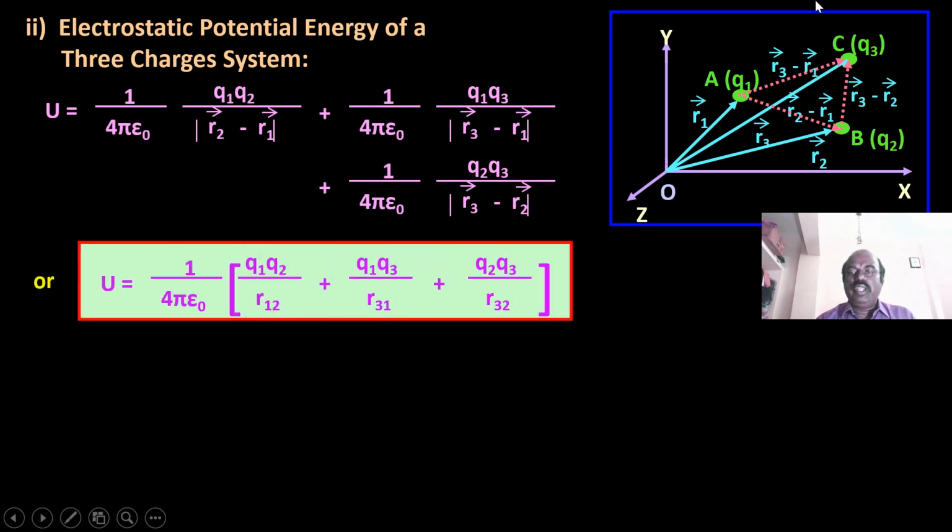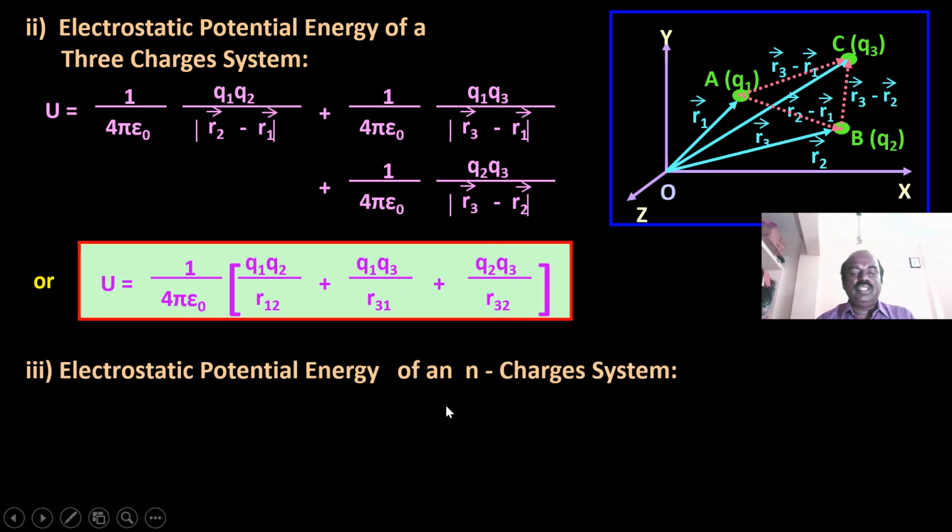If we want to calculate the electrostatic potential energy of this system, then we have to find the individual energies, and find the sum for these three charges. So U is equal to 1 by 4 epsilon 0 into Q1 Q2 by R12 plus Q1 Q3 by R31 plus Q2 Q3 by R32.